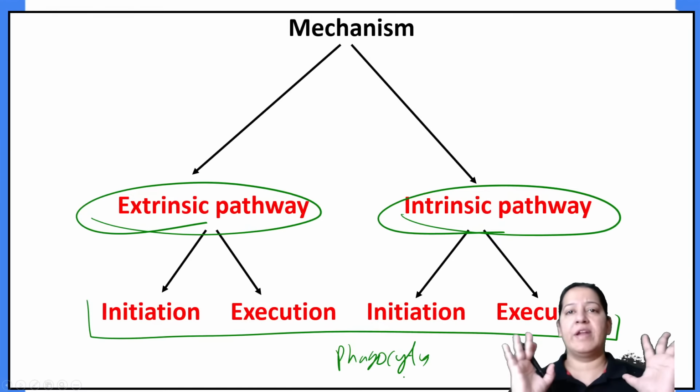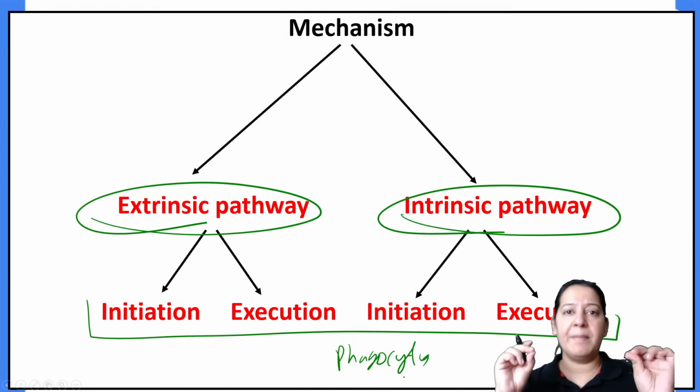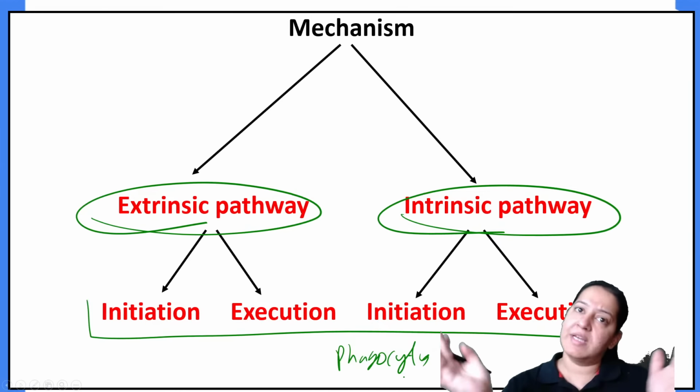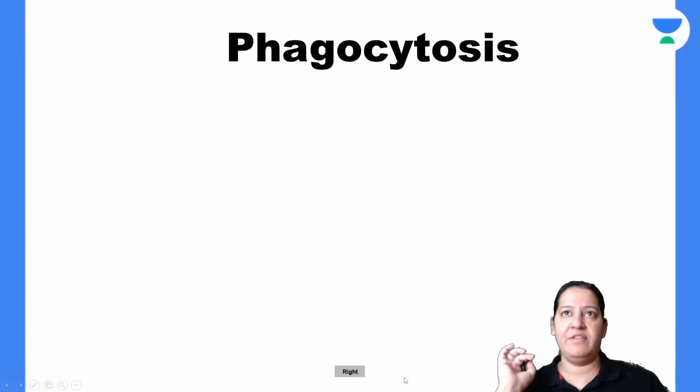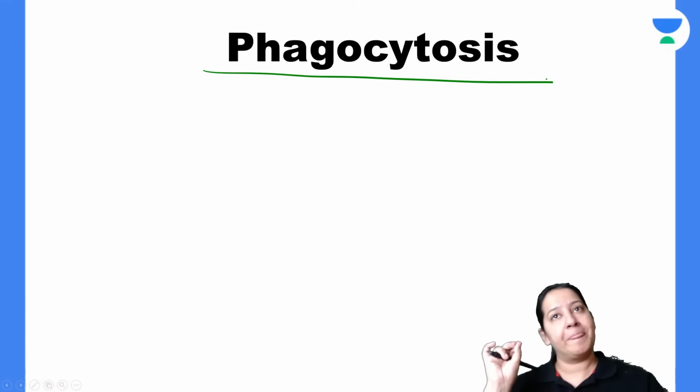I have told you already. Give me a thumbs up, yes or no. So in the end, a phagocyte comes and engulfs all the apoptotic bodies. We have seen that. So this is phagocytosis.